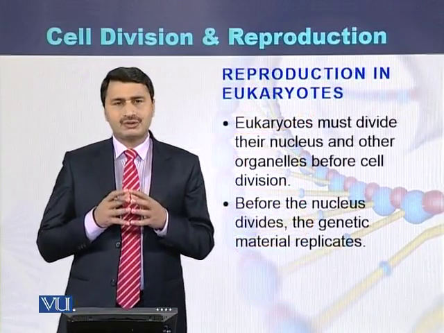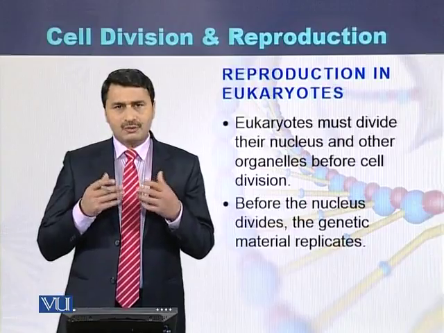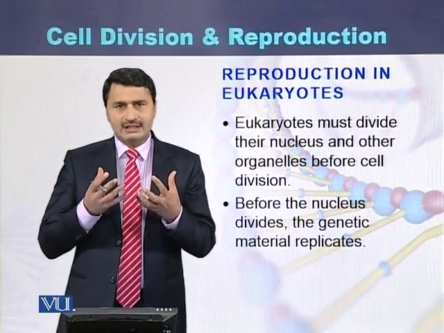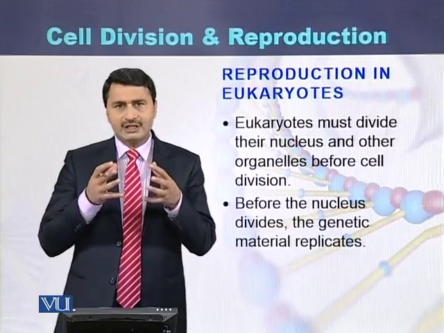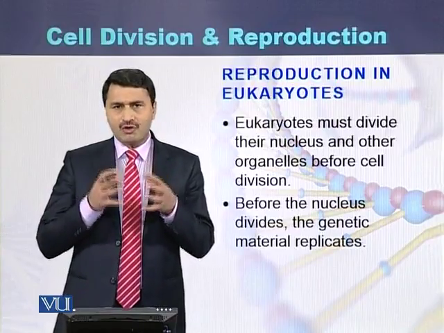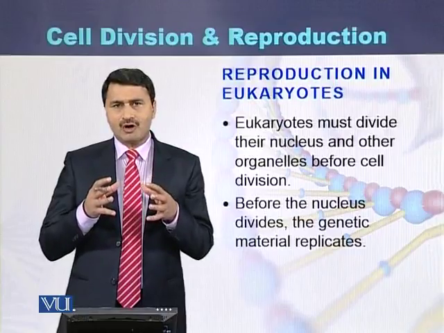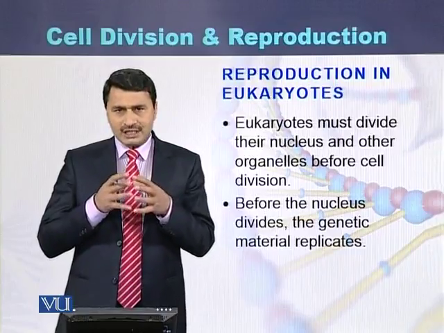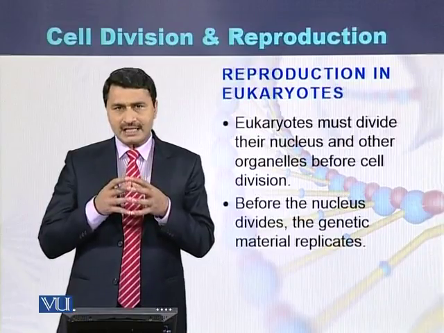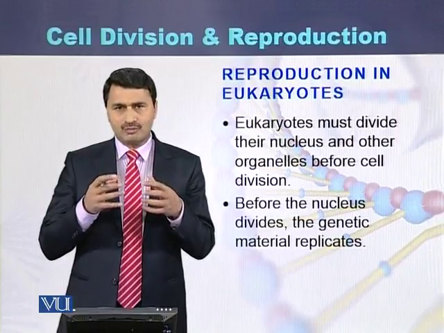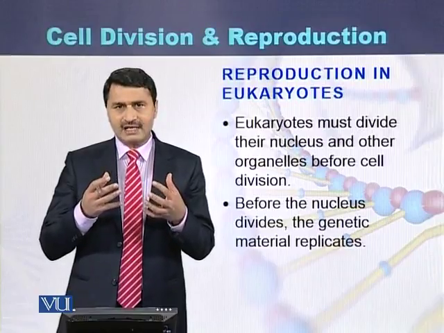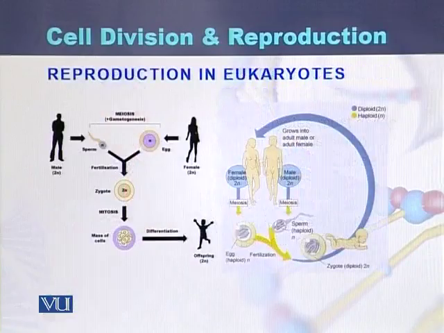Reproduction in eukaryotes. Eukaryotes also reproduce, where the cells divide from one cell into two cells. Before the cell division, in the case of eukaryotes, the nucleus where the chromosomes are present, the genetic material or the chromosomes, replicate, as well as other cell organelles. Here is the diagrammatic view of how reproduction takes place in eukaryotes.